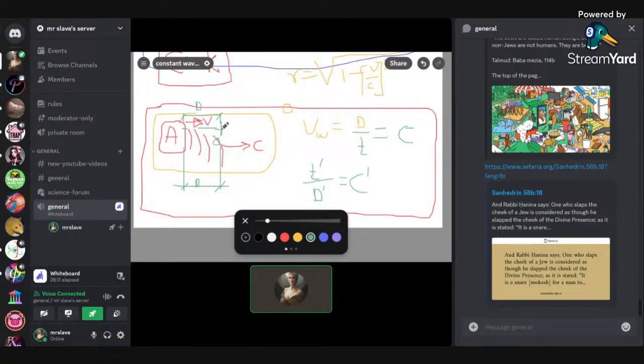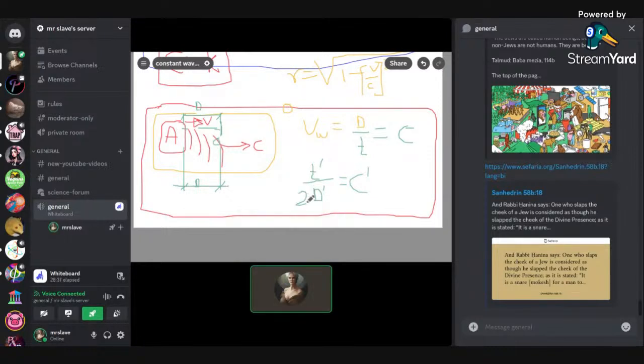His lab shares the same motion of water, the same medium, so this mirror is not blocking the medium. So A is going to fire this wave, it's going to hit the mirror and come back. So it's going to be 2d.